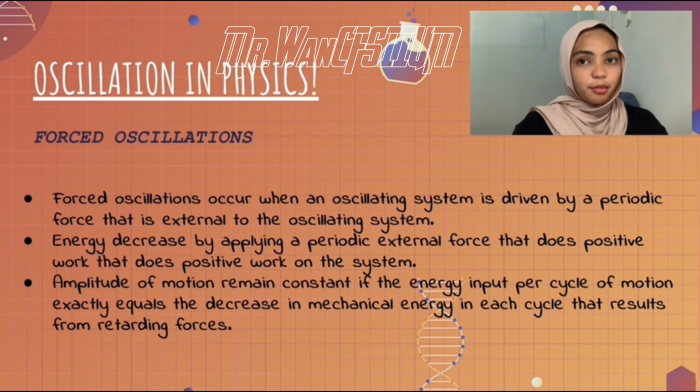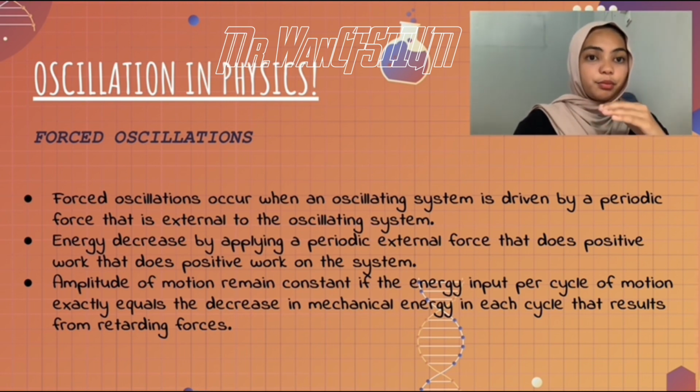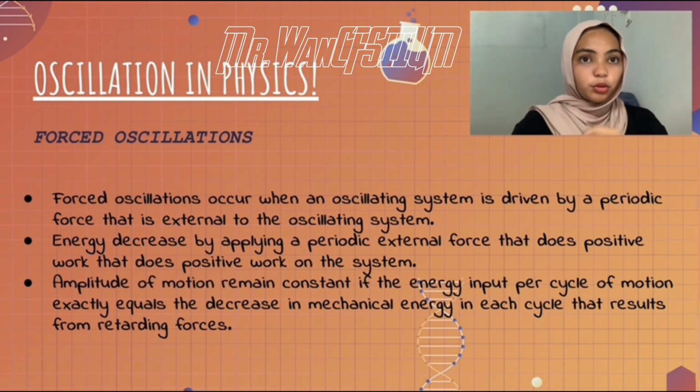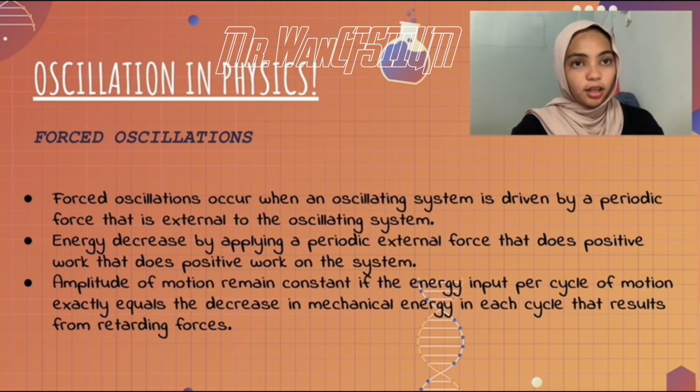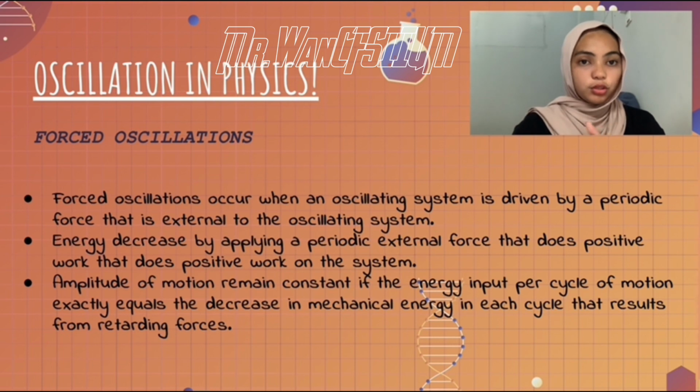We have seen that the mechanical energy of the oscillator decreases with time as a result of the retarding force. It is possible to compensate for this energy decrease by applying a periodic external force that does positive work on the system. Energy can be transferred into the system by an applied force that acts in the direction of motion of the oscillator. The amplitude of the motion remains constant if the energy input per cycle of motion exactly equals the decrease in mechanical energy in each cycle that results from the retarding force.